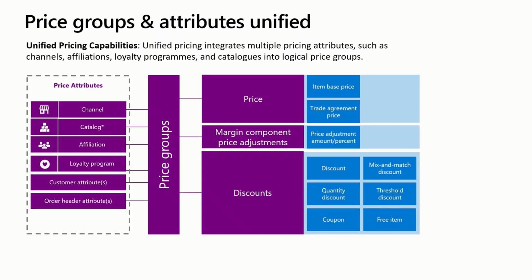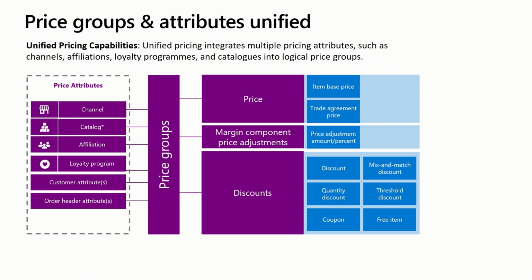So let's break this down even further. When setting up a price group, you can link it to an attribute group that integrates various pricing attributes such as channels, catalogs, affiliations, customers, loyalty programs, and order header attributes. You have the flexibility to use these attributes individually or in combination with your price group.